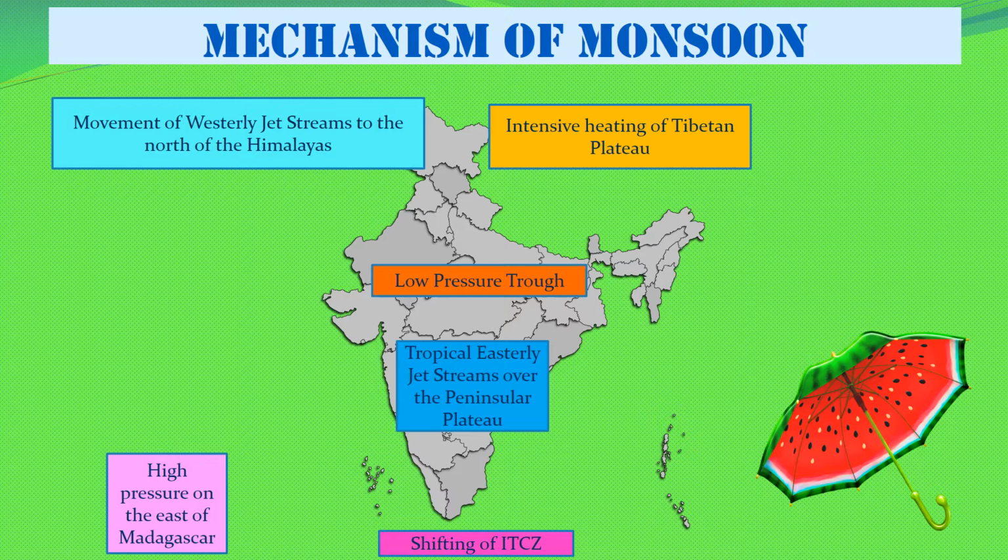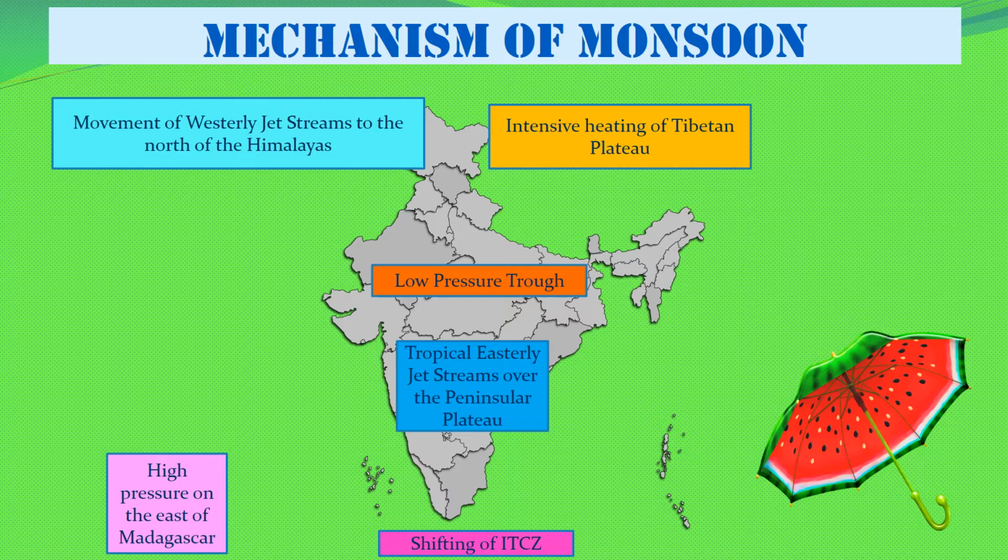There is high pressure over the ocean and low pressure over the Indian subcontinent. So particularly over the northern plain, there is an intensive low pressure zone. Then the Tibetan plateau also gets heated up intensively. That is the 4th factor which is responsible for attracting the winds.